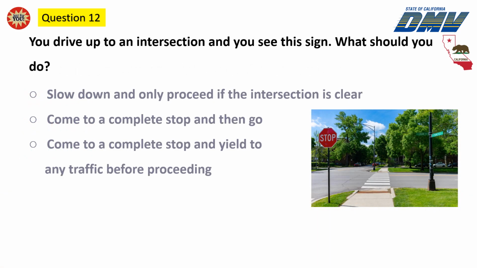Question 12. You drive up to an intersection and you see this sign. What should you do? Slow down and only proceed if the intersection is clear. Come to a complete stop and then go. Come to a complete stop and yield to any traffic before proceeding.